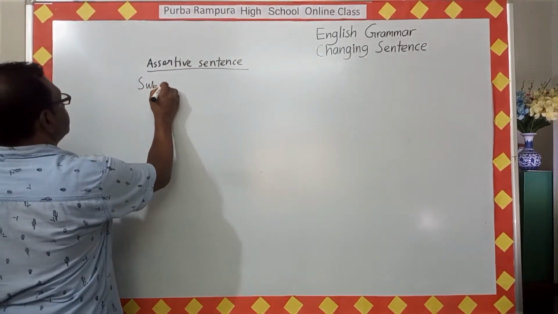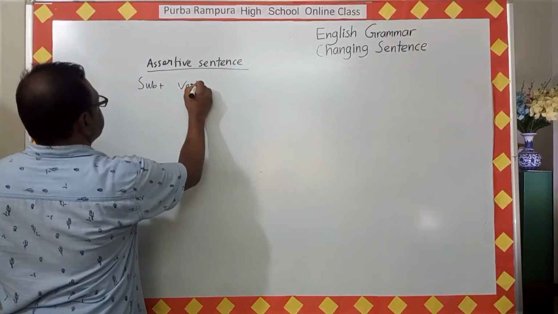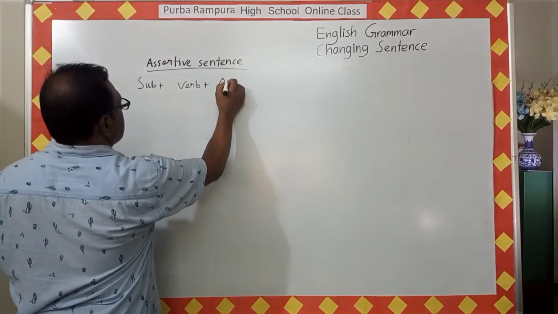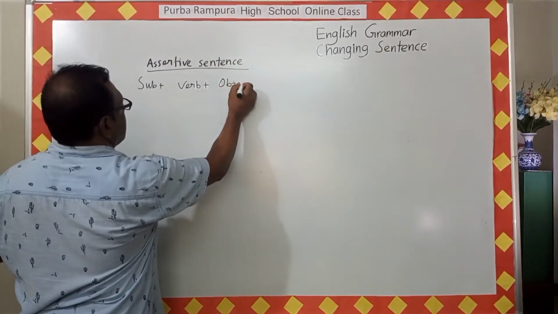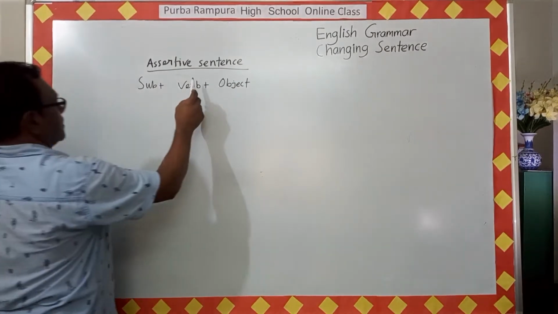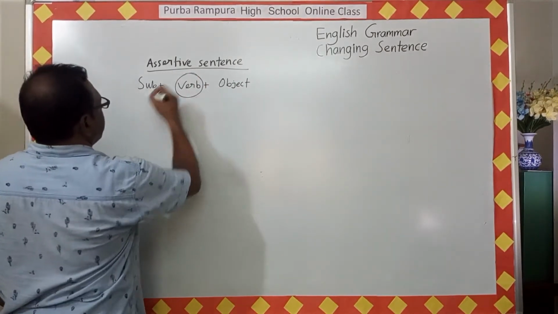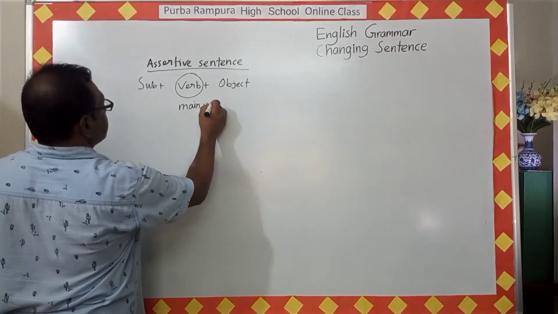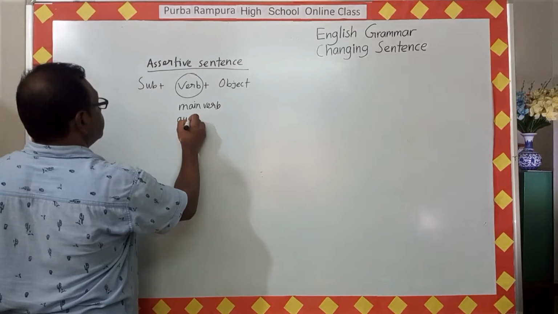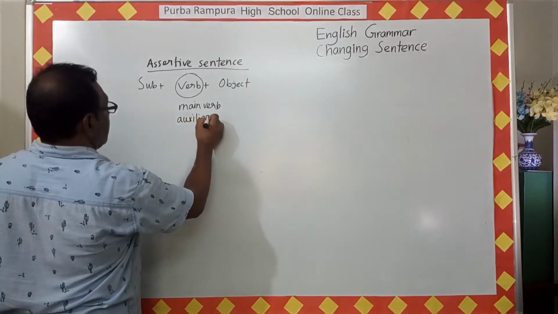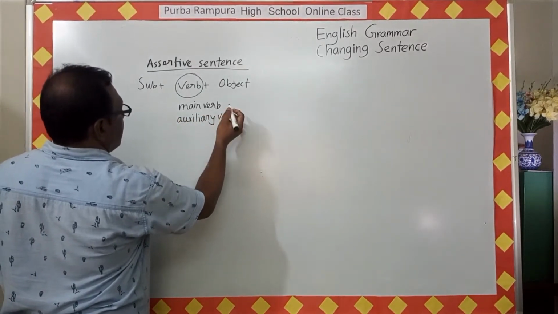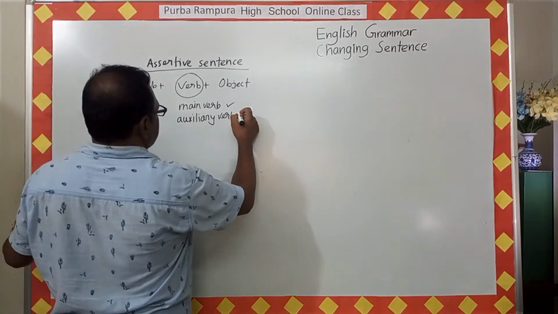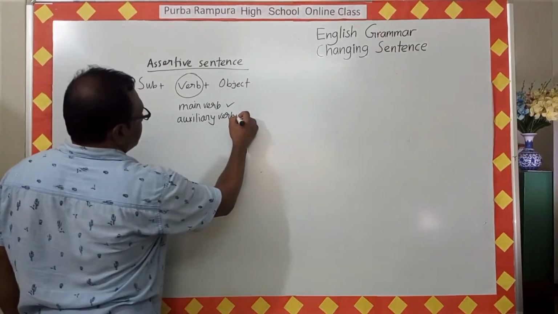Subject, verb and object. Okay, so as you know, there may be a main verb and an auxiliary verb. You can get here a main verb or only an auxiliary verb or both.